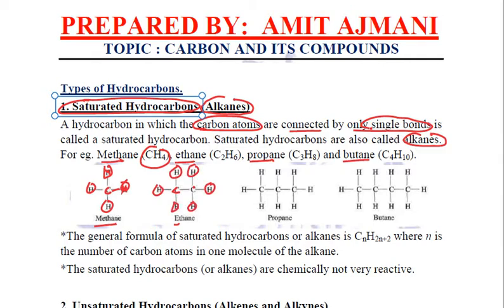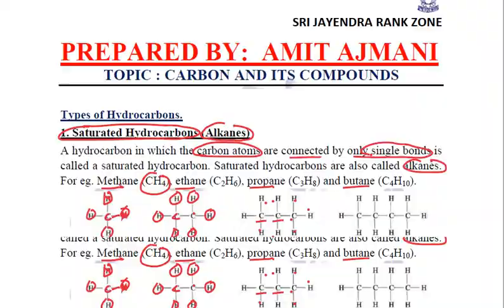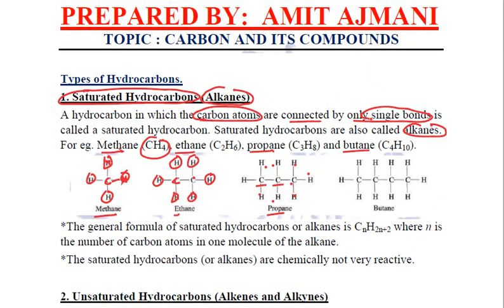So this is ethane containing two carbon atoms and six hydrogen atoms. Propane consists of three carbon atoms and the rest are all hydrogen, so the formula is C3H8. The fourth one is butane containing four carbon atoms and the rest are all hydrogen, and its formula is C4H10.